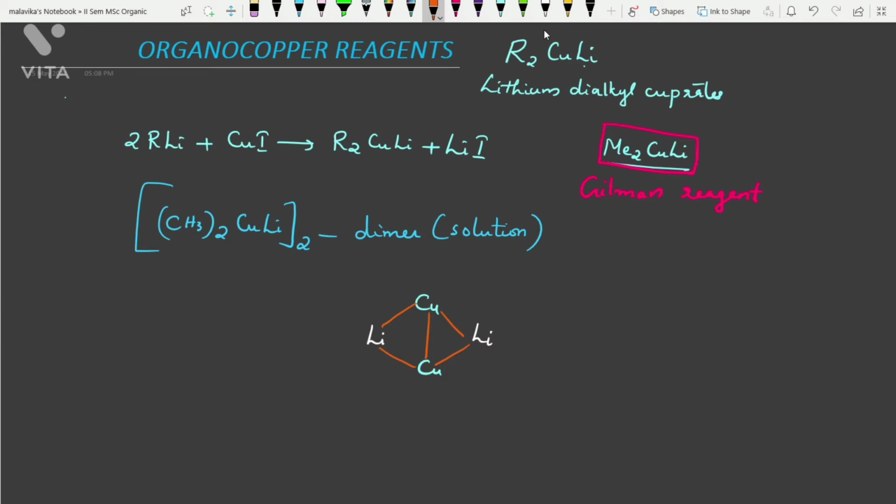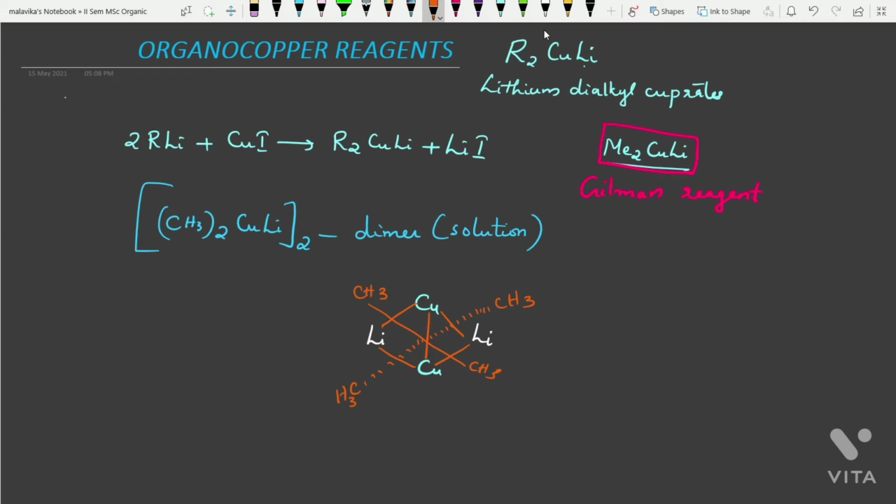Now 2 methyl groups: CH3 for the one, and for the other one it will be from the back, CH3 and CH3. So this is the dimer structure.